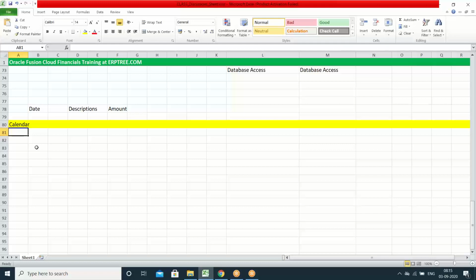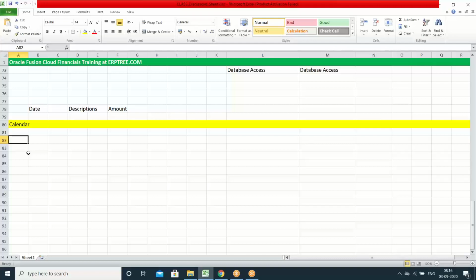These points we have to understand. For which country, which company we are going to do the implementation, accordingly you have to create the calendar. So if you want to create the calendar in the system, first we have to understand that specific country's financial year. Say you are going to do this Oracle Fusion implementation for a US client. So what is the financial year in the US?